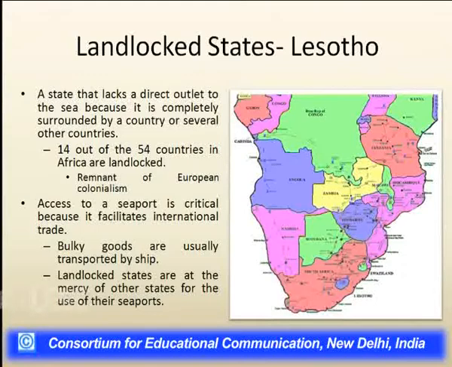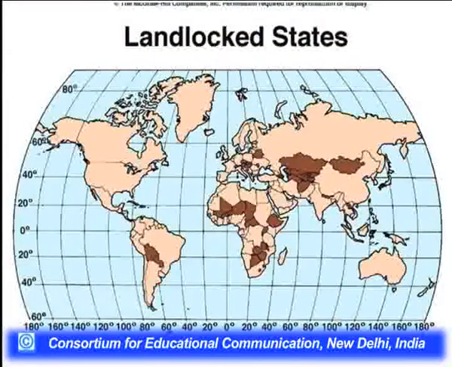Access to a seaport is critical because it facilitates international trade, because bulky, heavier goods are usually transported by ships. So landlocked states are at the mercy of other states for the use of their seaports. These are the locations of the landlocked states in the world. There are around 44 landlocked states all over the world.